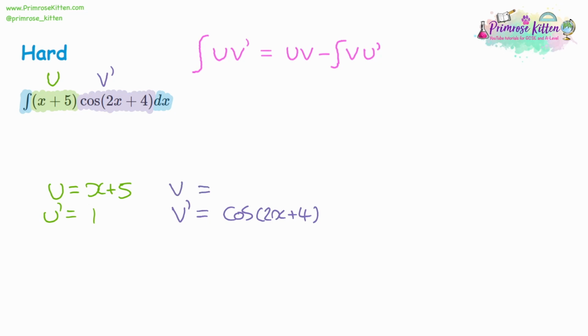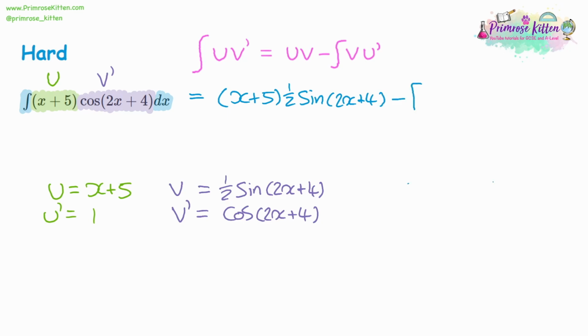So we need to integrate to get v. When you integrate cos, you get sine. The angle doesn't change. But we've got that 2 on the x, so if we're integrating, we'll divide by that. So that'll give us a half if we're dividing by 2. So now we can substitute. We've got u times v. u's got 2 terms, so put it in brackets. And multiply it by the v, which is half of sine 2x plus 4.